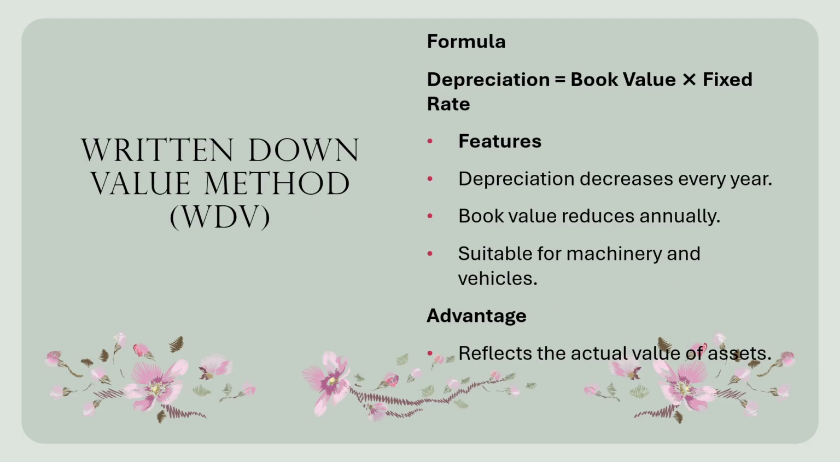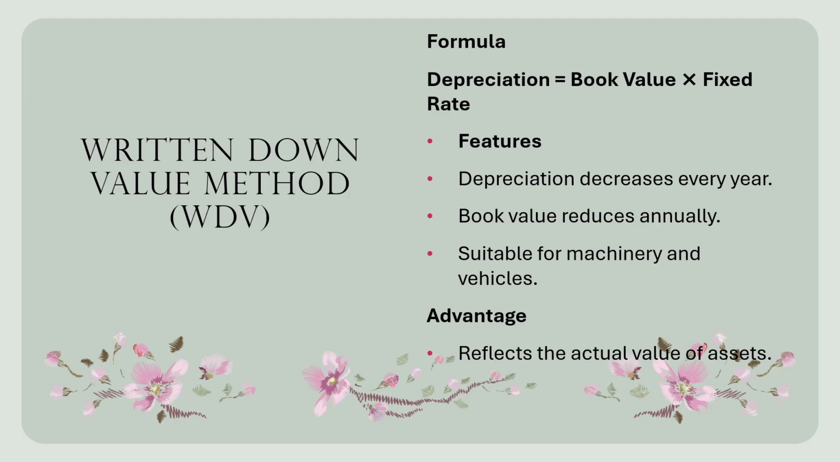Written down value method. The written down value method is also called the reducing balance method. It calculates the depreciation on the book value of the asset each year. As the book value decreases every year, the depreciation amount also decreases. Formula: depreciation is equal to book value of the fixed asset multiplied by the rate.